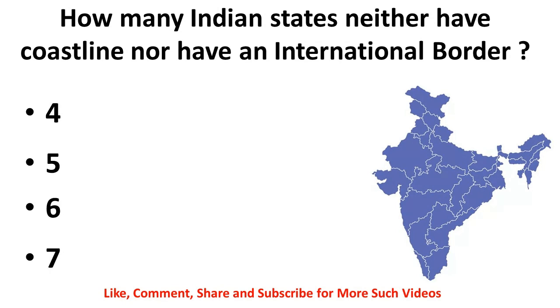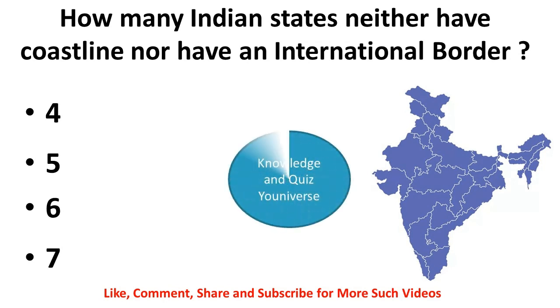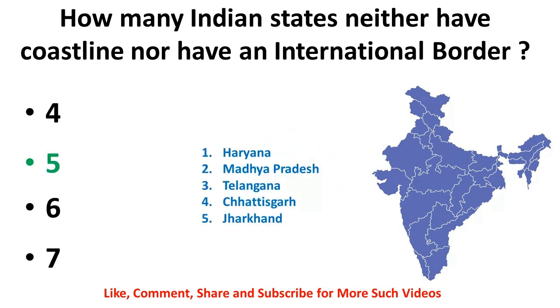How many Indian states neither have a coastline nor have an international border? 4, 5, 6 or 7? The correct answer is 5. Haryana, Madhya Pradesh, Telangana, Chhattisgarh and Jharkhand. These Indian states neither have a coastline nor have an international border.